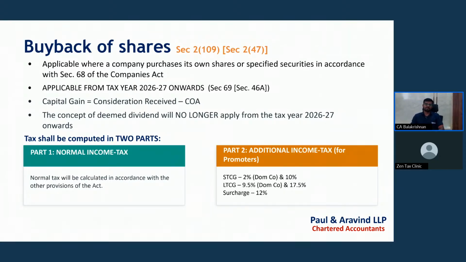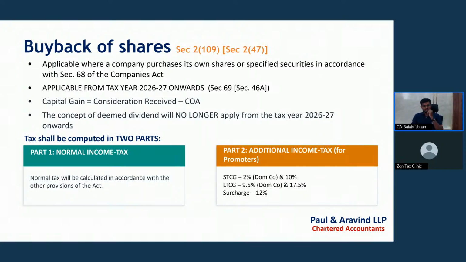From tax year 26-27 onwards, this is the major change in the capital gains provision. Capital gains are attracted only if there is a buyback of shares done by the company. Before that, there was a different provision, which I will take up in the next slide. The concept of deemed dividend is no longer applicable under the Income Tax Act for buyback of shares.